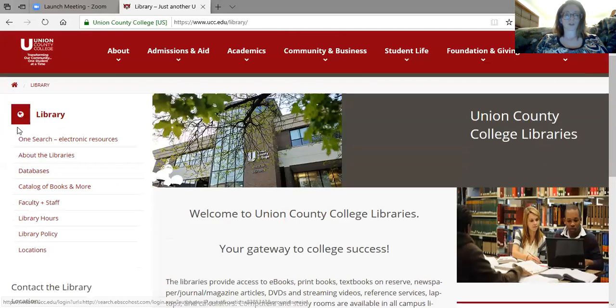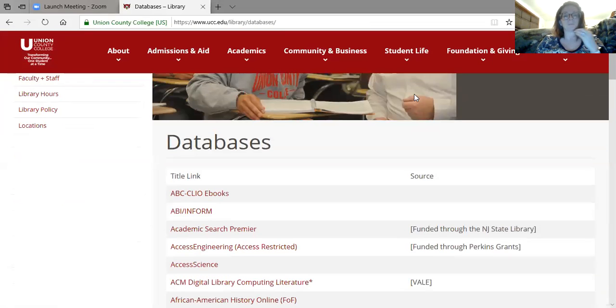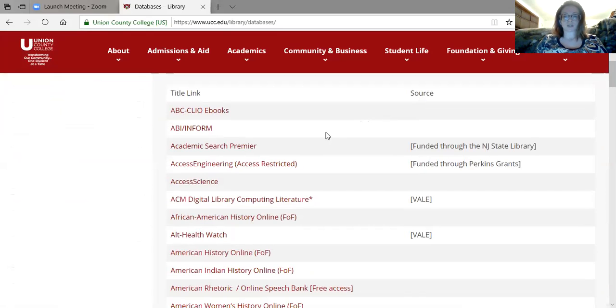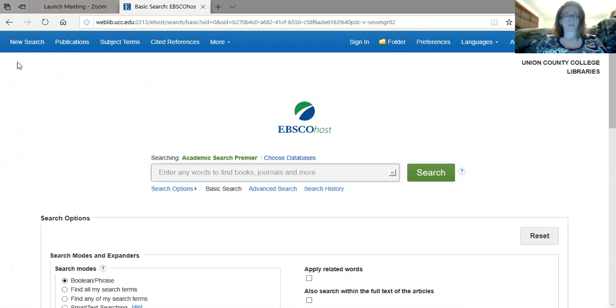Then over here on the left, you'll see databases. You'll click on databases. It might ask you to log in, but it should just be your regular login info. The one I'm going to suggest is Academic Search Premier. It's also called EBSCOhost. So you'll click in that. I had already logged in.